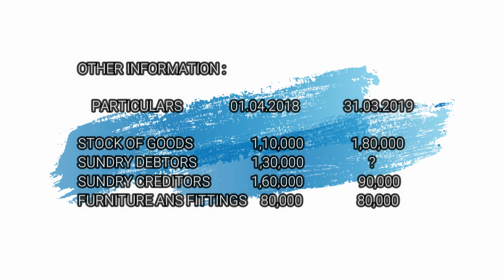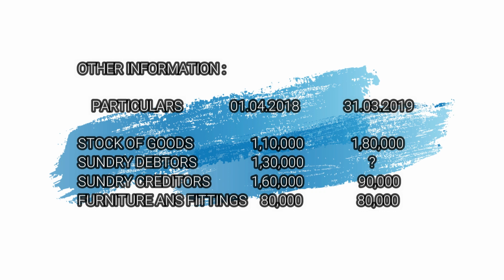Remember, when you prepare a statement of affairs to find out the opening capital, this will be taken to that statement of affairs. And 31/3/2019, 1,80,000 is given, that is closing stock, and that closing stock will be shown in the trading account credit side. Again, it will be shown in the balance sheet, which we are going to prepare at the end of the solution.